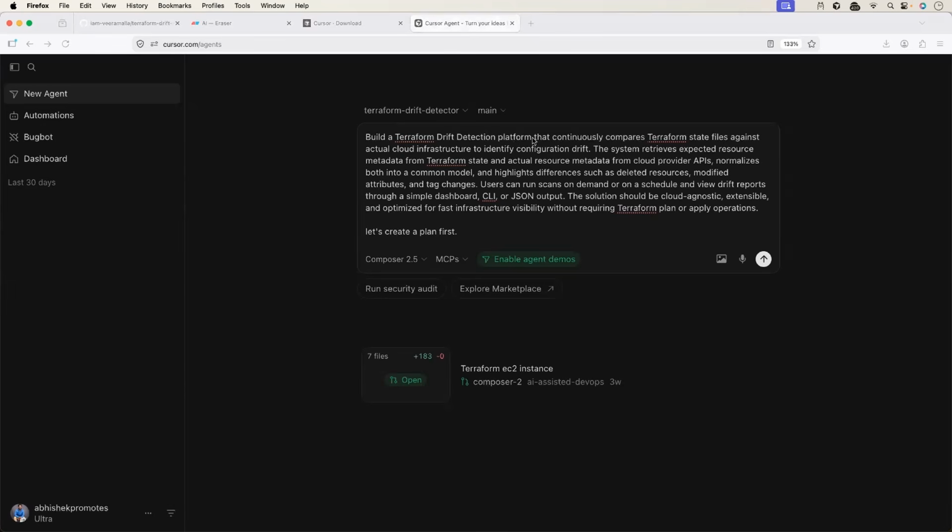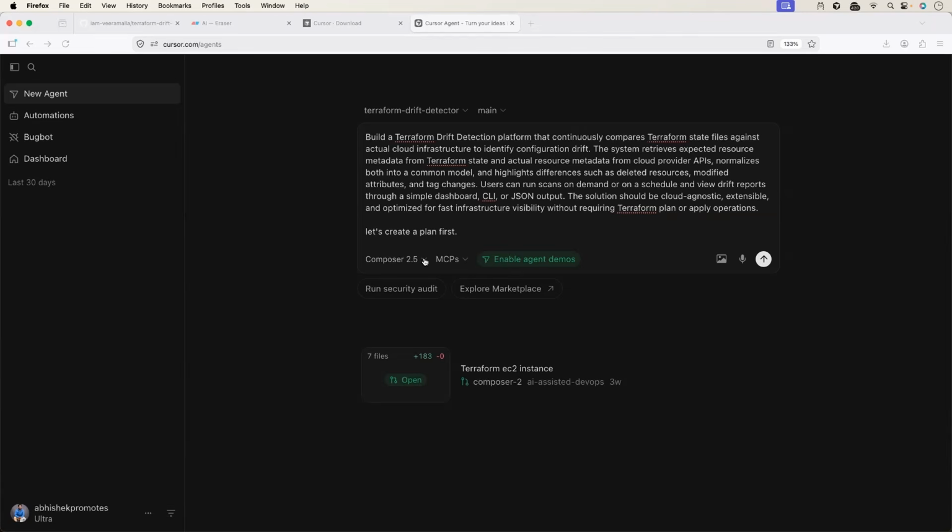Build a Terraform drift detector platform that continuously compares Terraform state files against actual cloud infrastructure to identify the configuration drift. The system retrieves expected resource metadata from Terraform state and actual resource metadata from cloud provider APIs. Normalizes both in the common model and highlights the differences such as deleted resources, modified attributes, and tag changes. Users can run scans on demand or schedule and view drift reports through simple dashboard, CLI, or JSON format. The solution should be cloud agnostic, extensible, and optimized for fast infrastructure visibility without requiring Terraform plan or apply operations.